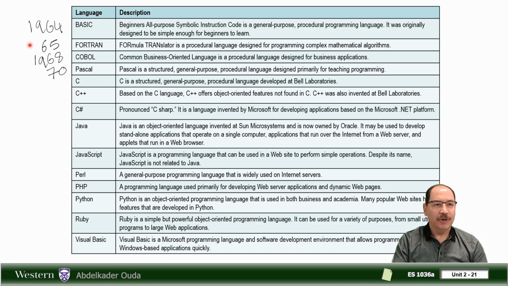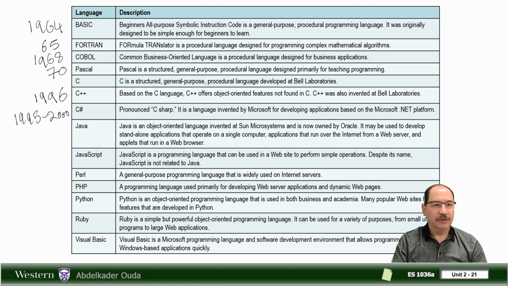Alright, since we mentioned the release years of these old programming languages, let me mention also, for the sake of comparison, C++, an object-oriented programming language, whose standard compiler was released in 1996, and C# from 1995 to 2000.